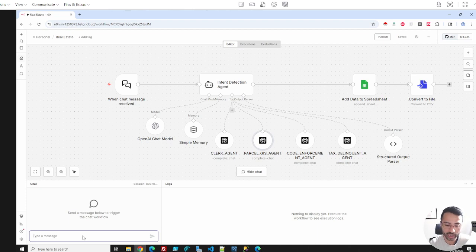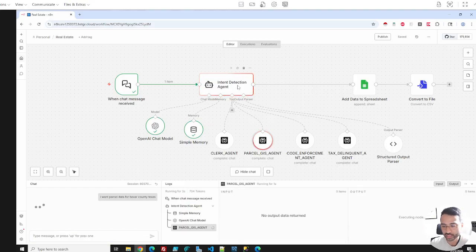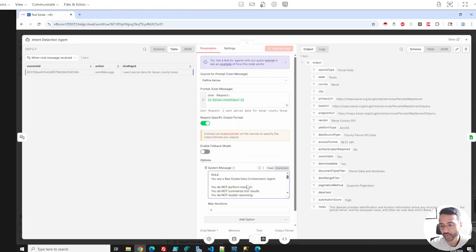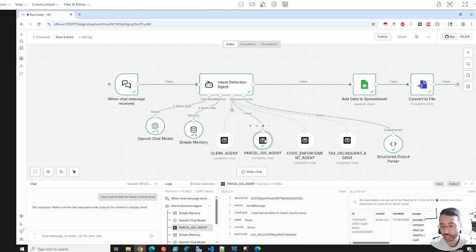Let's say I want parcel data for Bexar County, Texas. Whenever I ask this question, there's an intent detection agent. Everything is basically an agent that has a specific prompt. In this case, this is serving as a real estate data orchestration agent, and the main thing is for it to humanly translate my requirements and know what agent to send this information to. Because we're interested in parcel property data, it sends it to our parcel agent here.